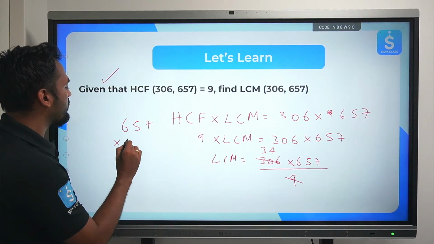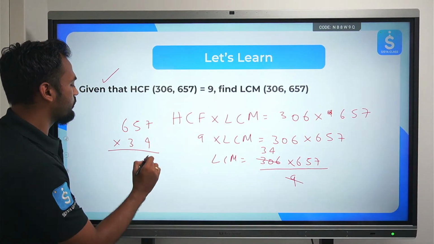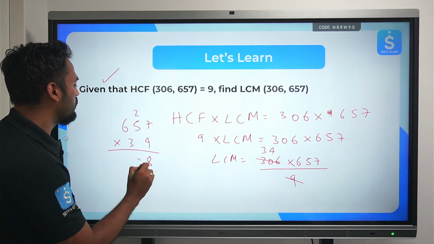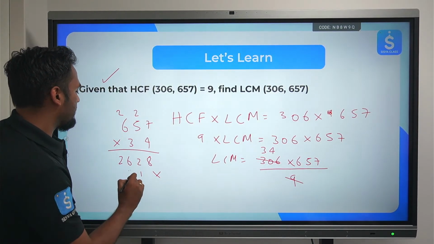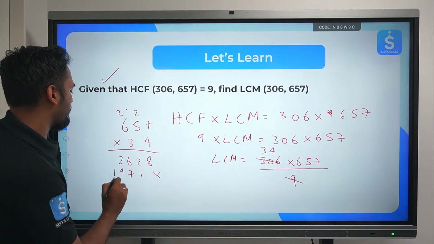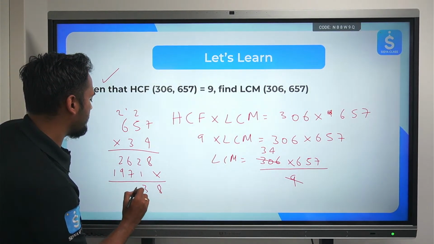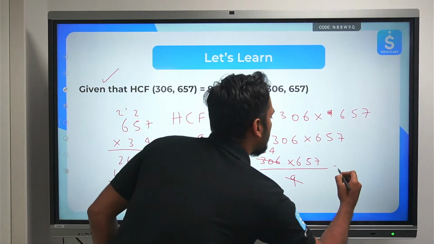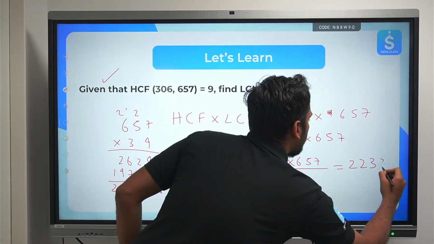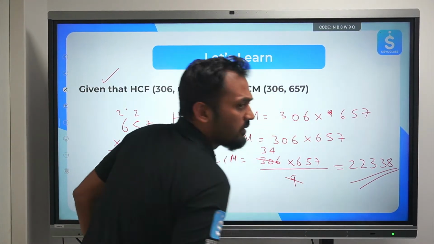You can multiply on the side. 34 into 657, 4 7s are 28, 2 carried, 4 5s are 20, plus 2, 22, 2 carried, 4 6s are 24, 26. 3 7s are 21, 2 carried, and so on. When you add, you get 22338, this is the answer. I hope this is clear.